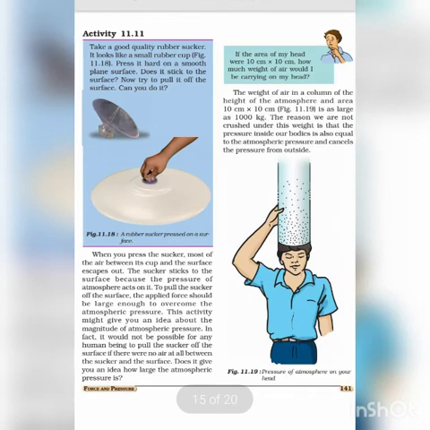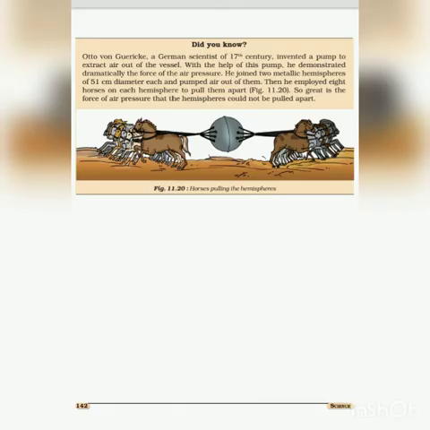Now refer to 11.9. The boy is holding the weight of the air column on his head. The weight does not crush the body as the pressure inside the body and the atmospheric pressure equalize and cancel the pressure from outside. See the above picture.